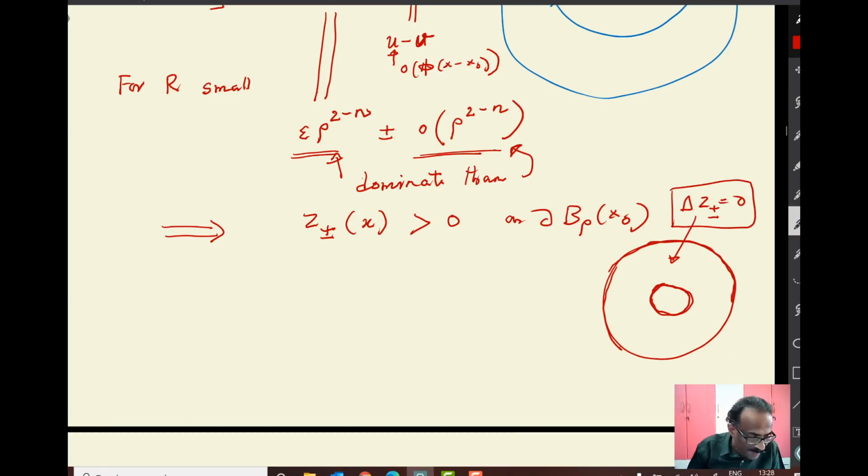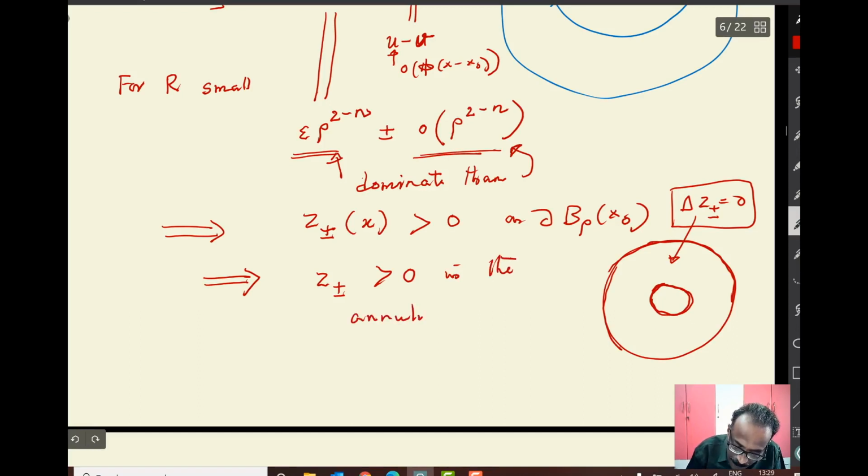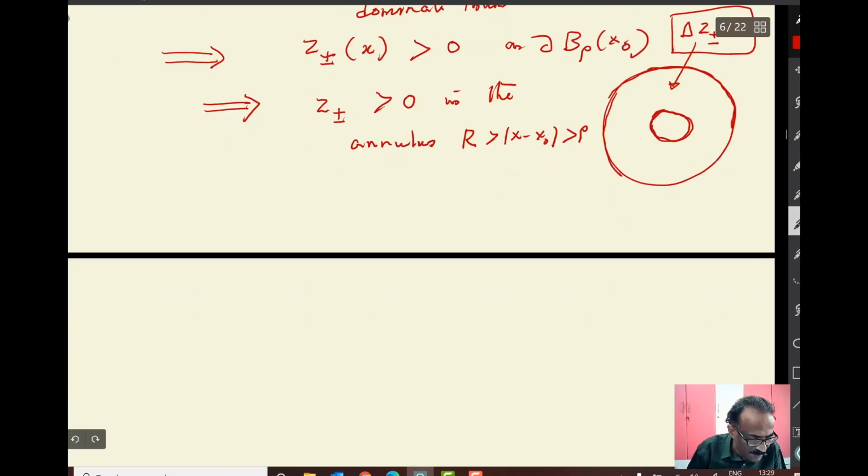By the maximum principle, you will immediately get that your Z plus or minus is strictly positive in the annulus, R greater than mod X minus X naught. This is the annulus. This is the derivation. You see, you have a beautiful way of deriving that Z plus or minus is positive on this annulus.